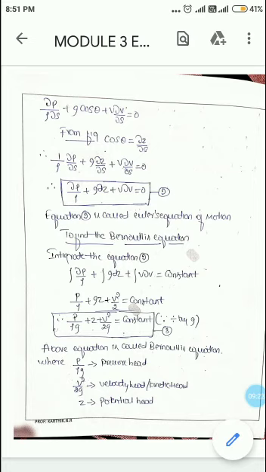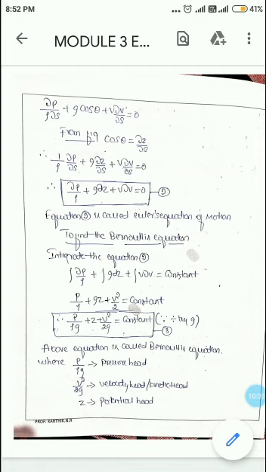Then by dividing by g we get p by rho g plus z plus v square by 2g is equal to constant. The above equation 3 is called Bernoulli's equation of motion, where the terms involved are p by rho g plus v square by 2g plus z, where p by rho g is called pressure head, then v square by 2g is called velocity head or kinetic head, and z is called potential head.